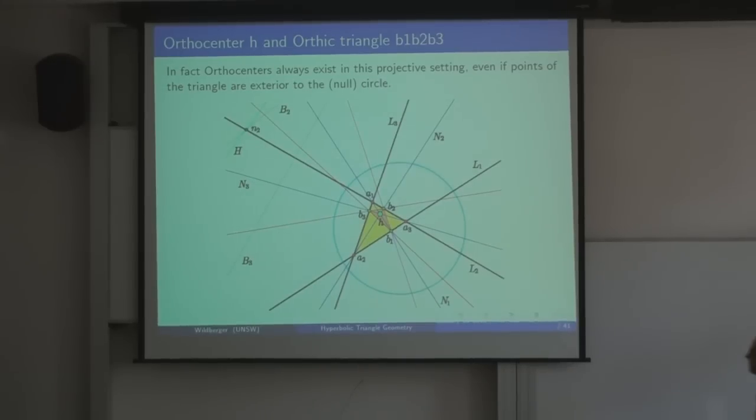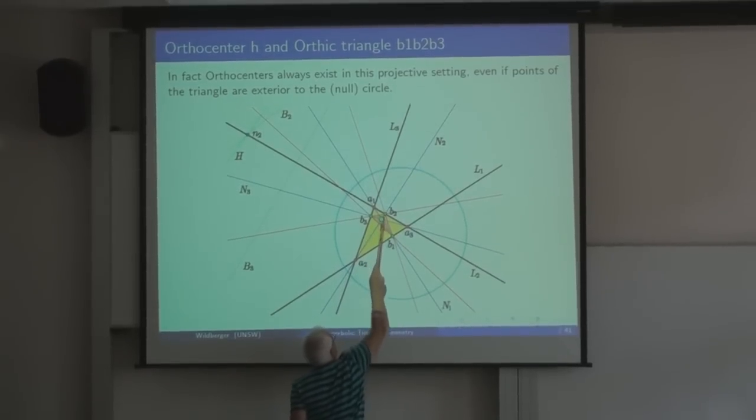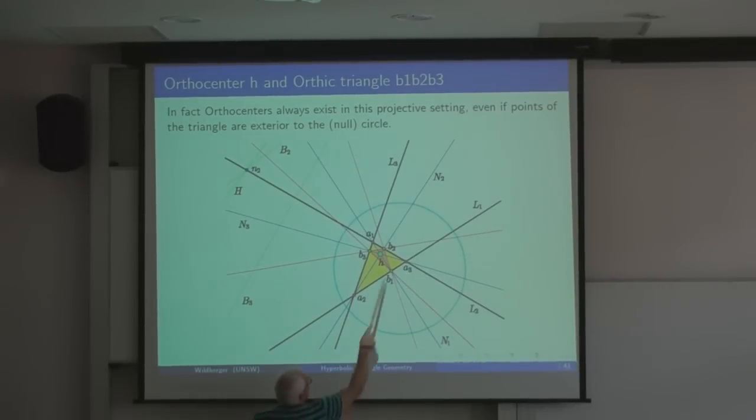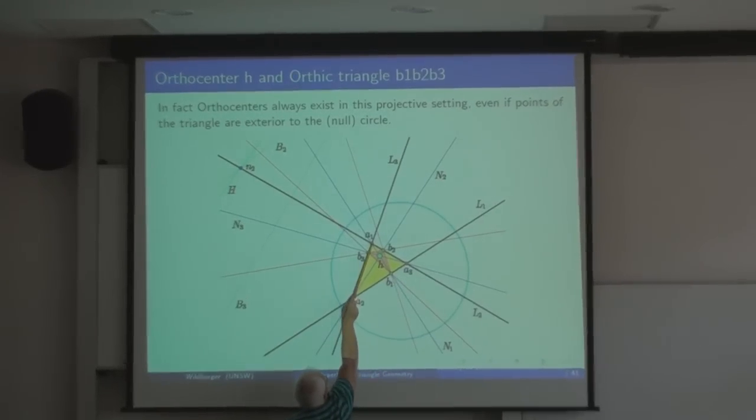Okay, so now we can talk about the orthocenter, because we have a notion of altitudes. We're going to use this triangle here, A1, A2, A3 in yellow, as a standard triangle for most of the rest of the talk. So these lines in blue are the altitudes of that triangle. What does that mean? Well, for example, what does it mean for this to be the altitude to this line?